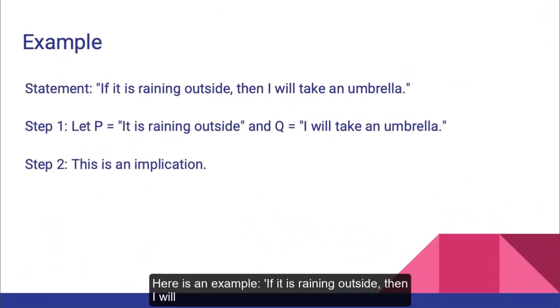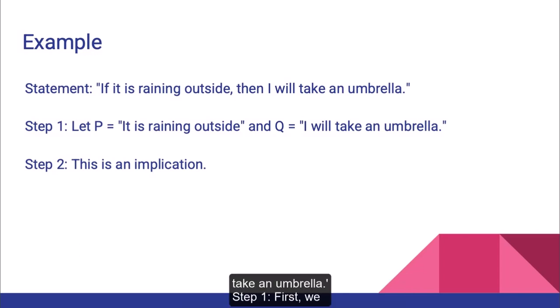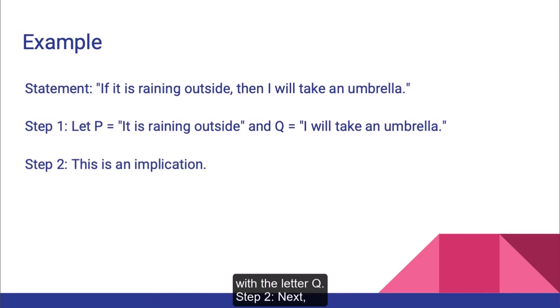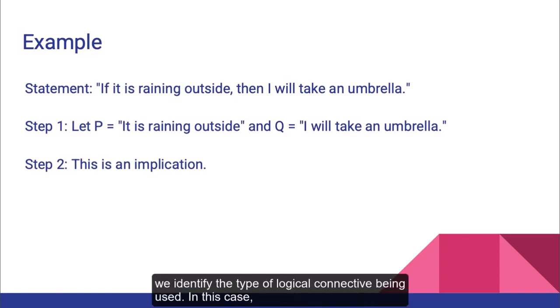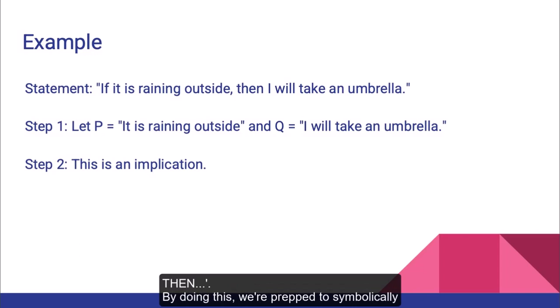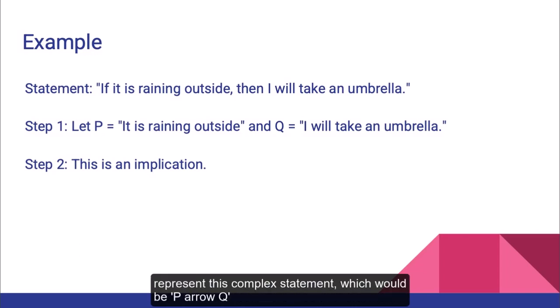Here is an example. If it is raining outside, then I will take an umbrella. Step 1. First, we break down the statement into its simpler parts. Let's represent "It is raining outside" with the letter P and "I will take an umbrella" with the letter Q. Step 2. Next, we identify the type of logical connective being used. In this case, it's an implication, often expressed as "if, then." By doing this, we're prepped to symbolically represent this complex statement, which would be P then Q in symbolic form.